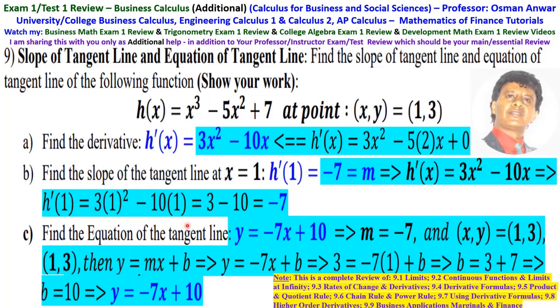Okay. Then to find the equation of the tangent line at that point, it is y equals mx plus b. That is y equals m, we know it is minus 7, so minus 7x plus b. Then y is 3, x is 1, so this is 3 equals minus 7 times 1 plus b. b is equal to 3 plus 7, then b is equal to 10, then y equals minus 7x plus 10.